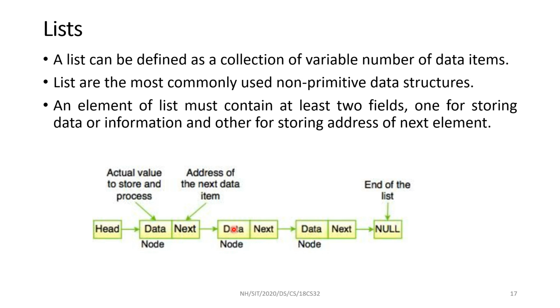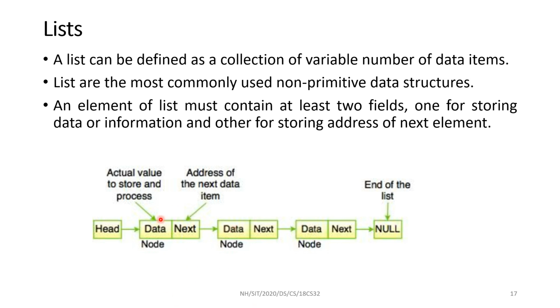The list can be defined as a collection of a variable number of items. I don't know the number of elements in the list. It can be 1, it can be 2. Sometimes a new element will be added to the list, sometimes existing elements are removed from the list. So this is the most commonly used efficient data structure, a non-primitive, non-linear data structure.